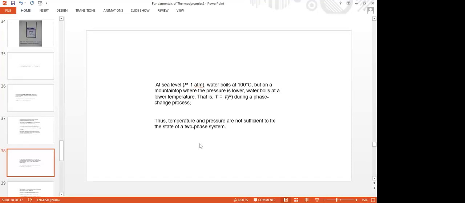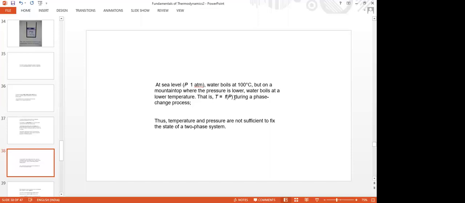Sir, temperature and pressure. Not temperature and pressure. For a two-phase system, temperature and pressure are dependent properties. That is, T equal to f of P. In the first statement I wrote, water boils at 100 degrees centigrade, but on a mountain top where the pressure is lower, water boils at a lower temperature. That means as pressure is decreased, temperature is decreased, or temperature is a function of pressure, or P is a function of temperature.